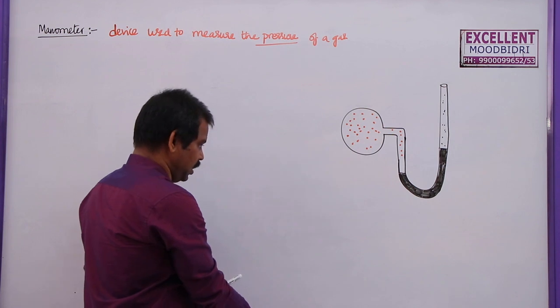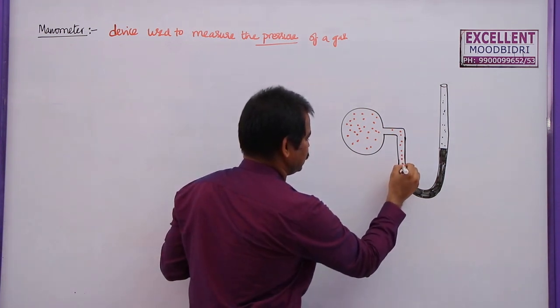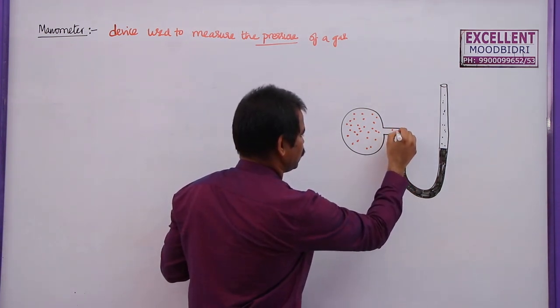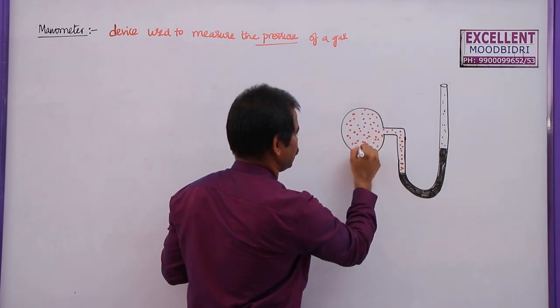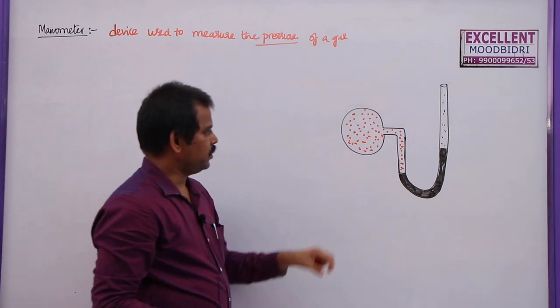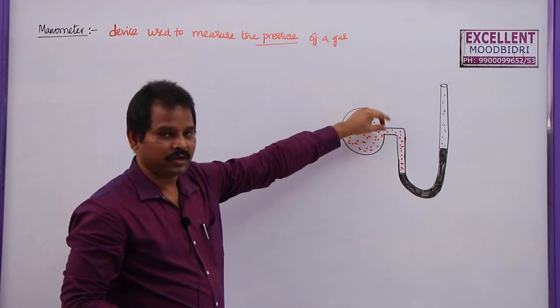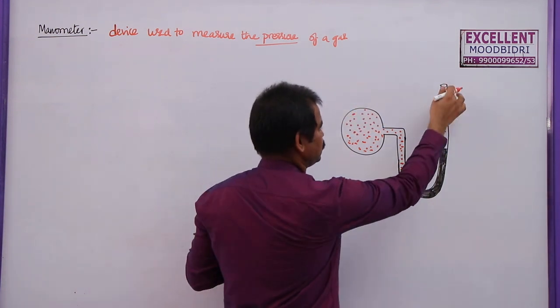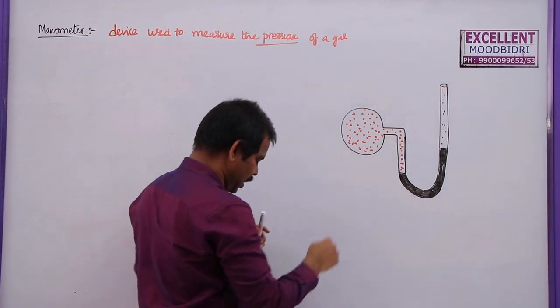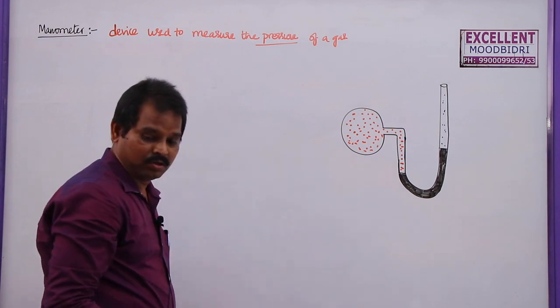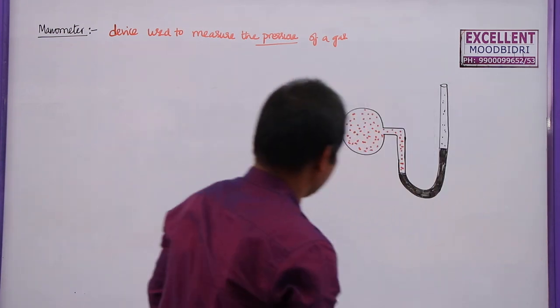So what we can say now, this gas has reached this point also. So if you take more gas, it can create more pressure now, and here this is the air column, because this atmosphere means this is the air column. Now you can see a difference between these two, which is given by C.